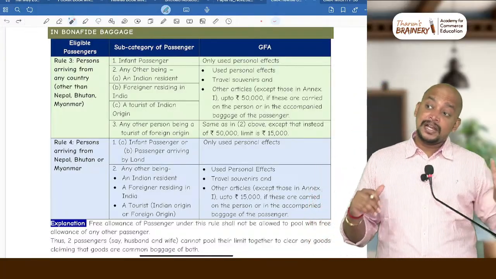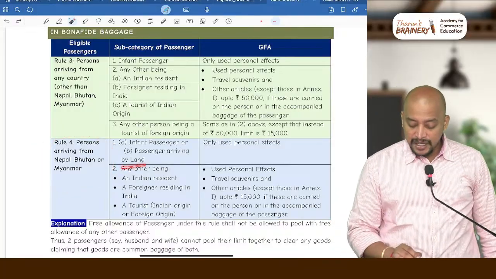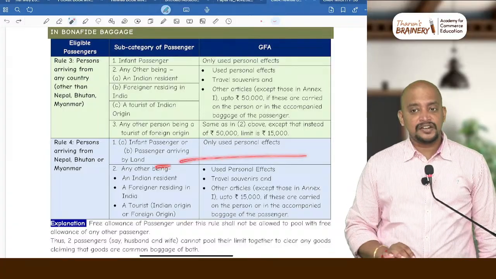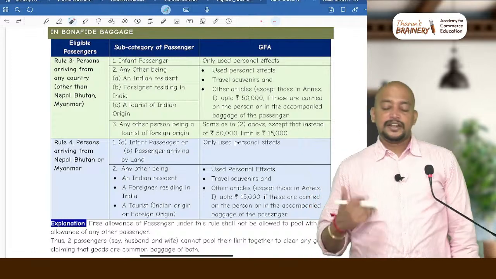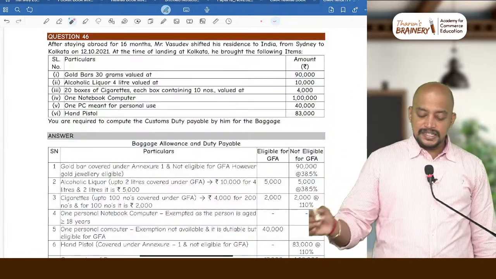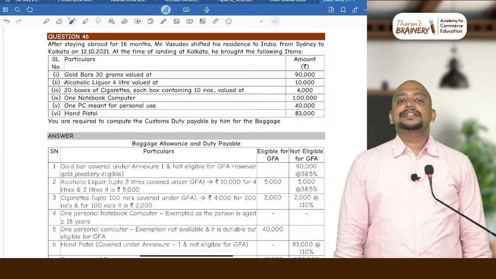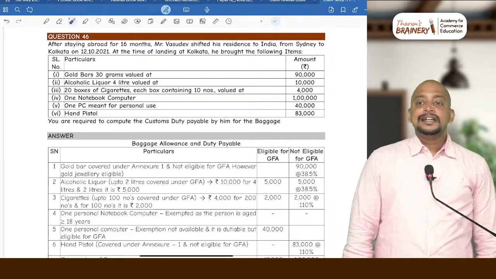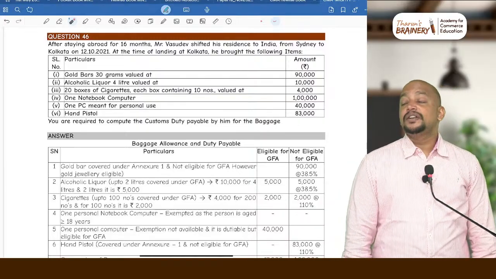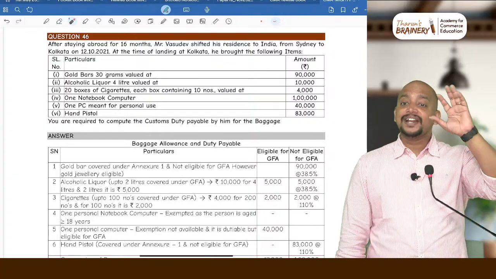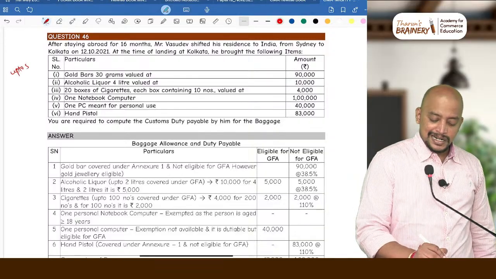If they are coming from Nepal, Bhutan, Myanmar, if they are coming by land route, there is no general free allowance. Other cases, up to 15,000 is the general free allowance. Now coming back to this question, where is this person coming from? He is coming from Sydney, means other than Nepal, Bhutan, Myanmar, correct? Is he a tourist of foreign origin? No, he is an Indian. So therefore what will be the general free allowance? Up to 50,000. So in this case up to 50,000 will be general free allowance.